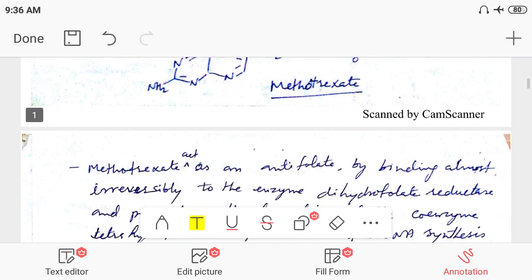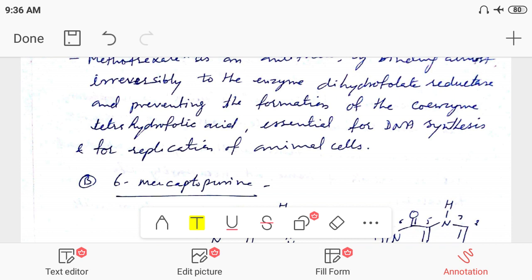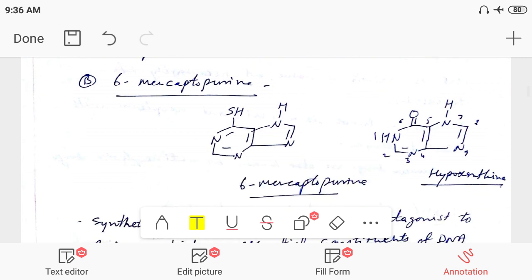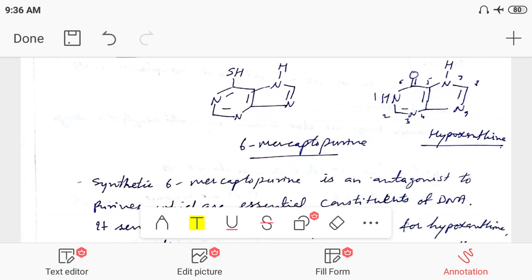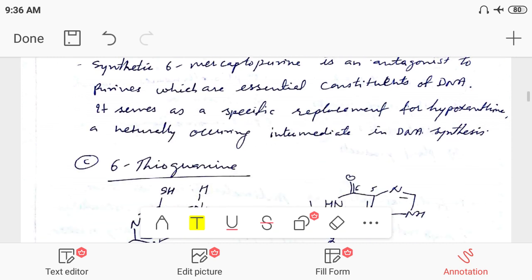This is methotrexate, an antifolate; it inhibits dihydrofolate reductase, the conversion of dihydrofolate into tetrahydrofolate. So DNA synthesis is inhibited. 6-mercaptopurine has a structure similar to hypoxanthine or purine, and inhibits DNA synthesis.